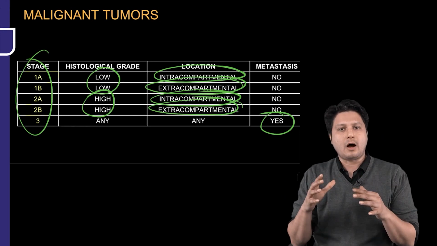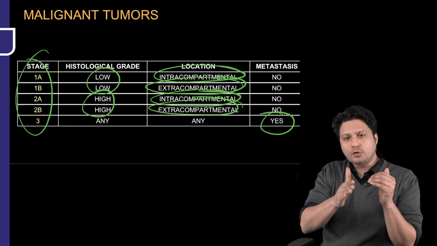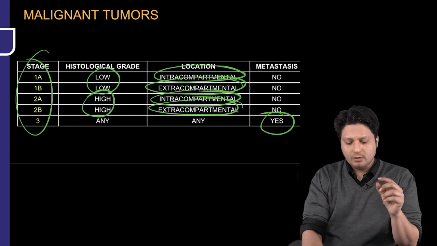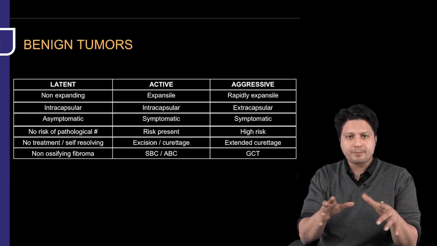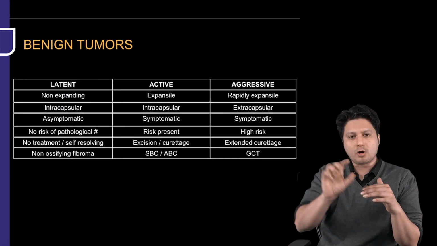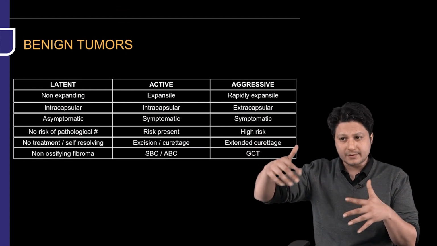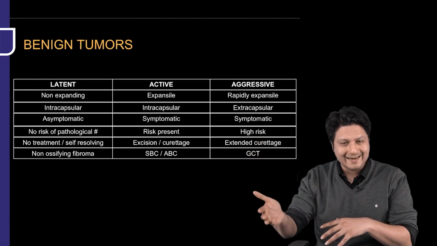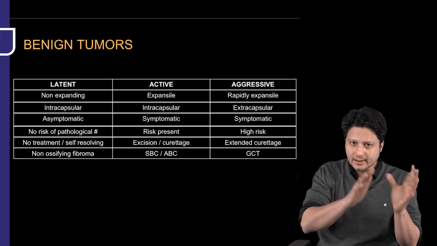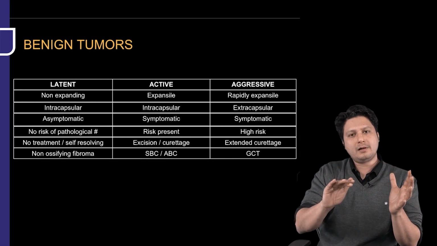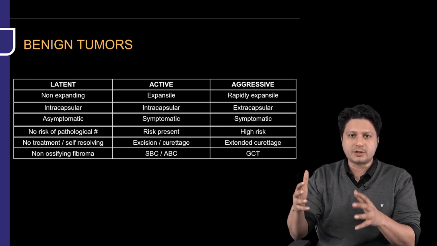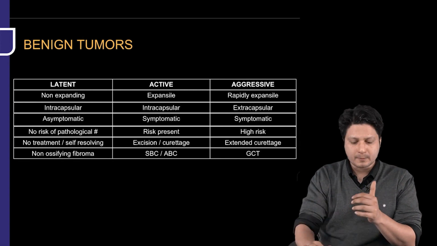Now, out of this table, it is very difficult to formulate a potential question. Like in case of benign tumor, we have given you a question that all of the following are the features of active except, or which of the following is a feature of latent, which could be a feature of aggressive. So this table is filled with potential types of questions for your examination.